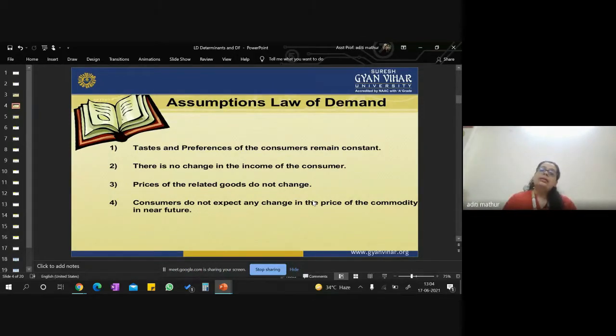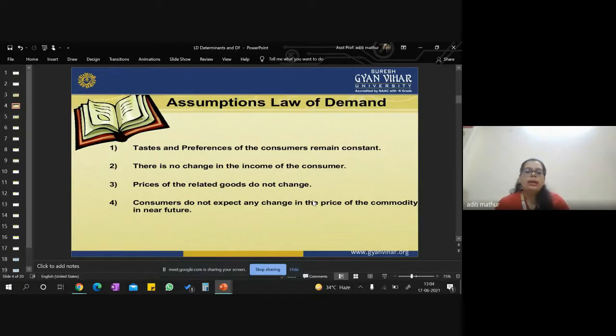The third is that the prices of related goods do not change. In the upcoming slides, I will discuss with you what the related goods are, so you'll be very clear with the related goods concept. But right now at the initial stage, I would like to say that one type of related goods is substitute goods. That means your competitor, the product which can be substituted for your goods, right?